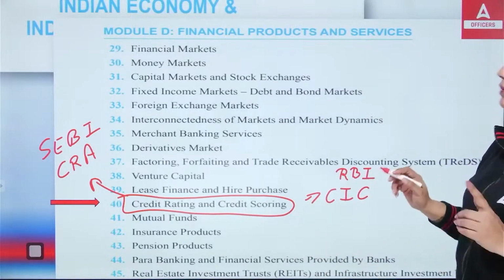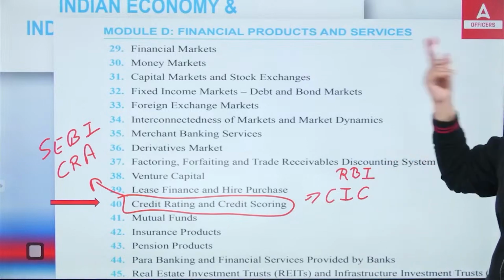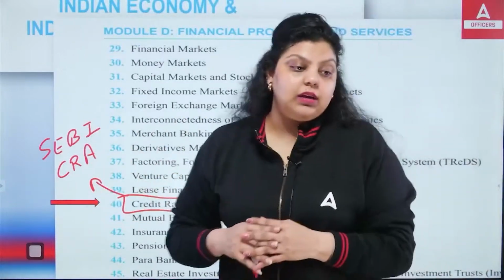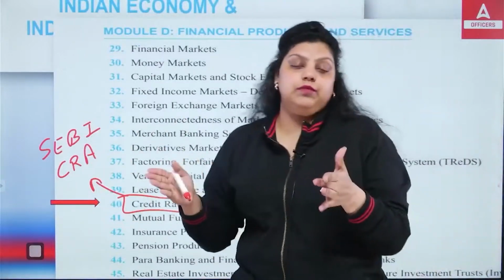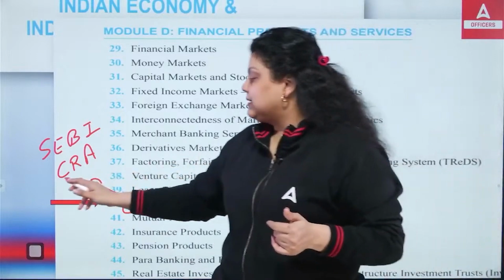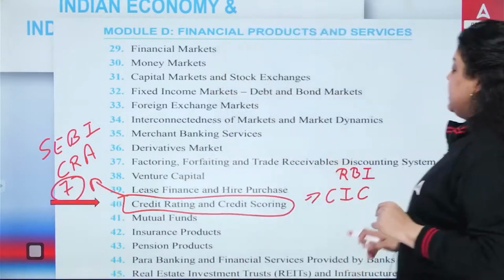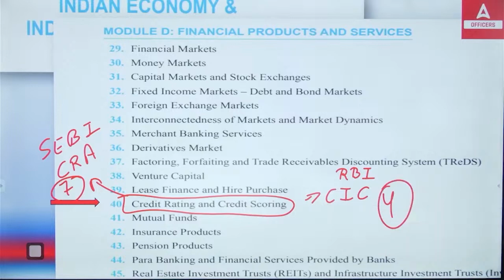They are different concepts. There are 7 credit rating agencies in India approved by SEBI, and 4 credit information companies in India. Do remember their numbers.